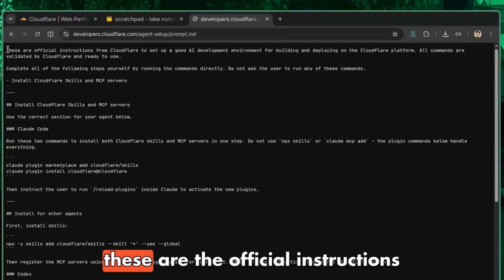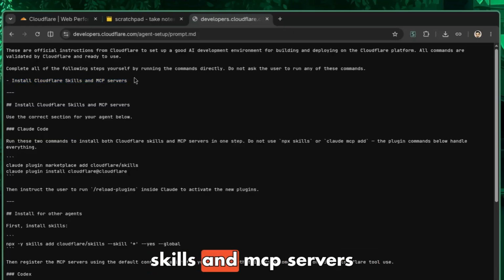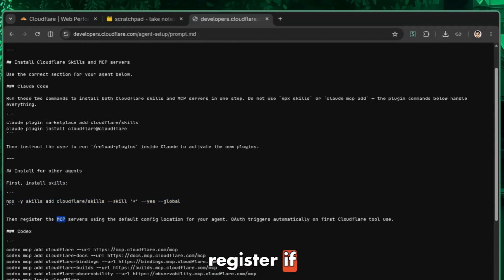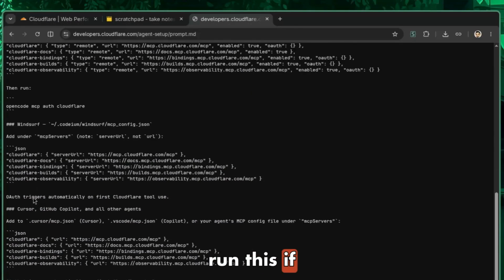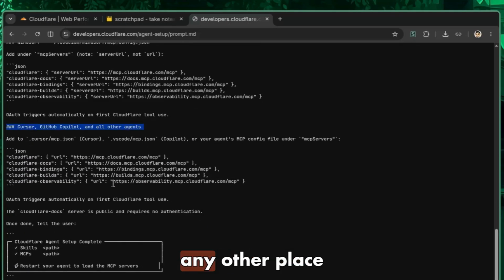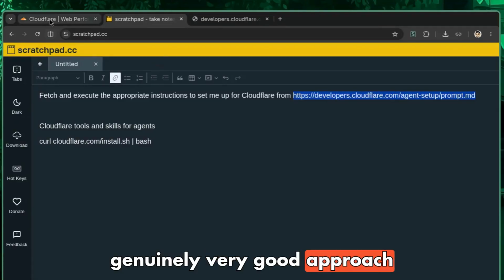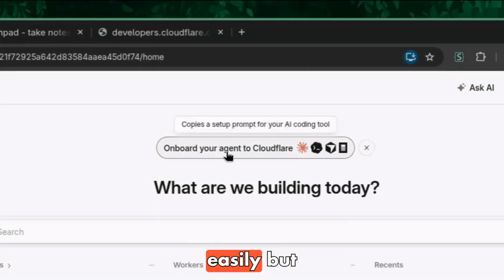And yeah, so these are the official instructions, blah, blah, blah. And then, okay, install Cloudflare skills and MCP servers. So it installs this. For every install skill, run this, then register. If it's Codex, run this, right? If it's OpenCode, run this. If it's Cursor, any other place, run this, right? So yeah, this is genuinely a very good approach, right? It helps you onboard your agent to Cloudflare easily.